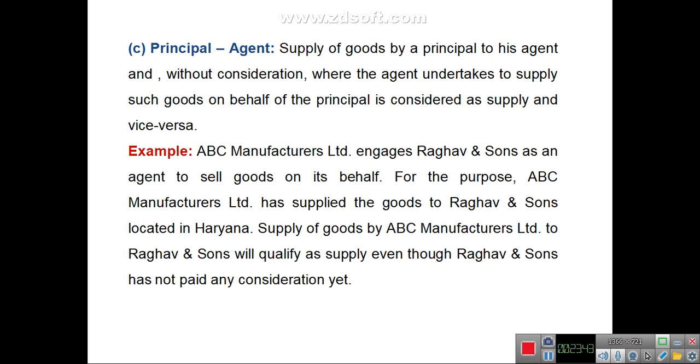In case of a principal and agent, the supply of goods by the principal to the agent for sale, even without consideration, will be treated as a supply. For example, ABC Manufacturers Limited engaged Raghav and Sons as agent to sell goods on its behalf. Here, ABC Manufacturer has supplied goods to Raghav and Sons located in Haryana. It will be treated as a taxable supply.